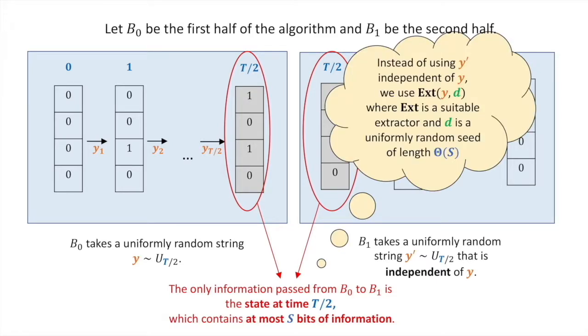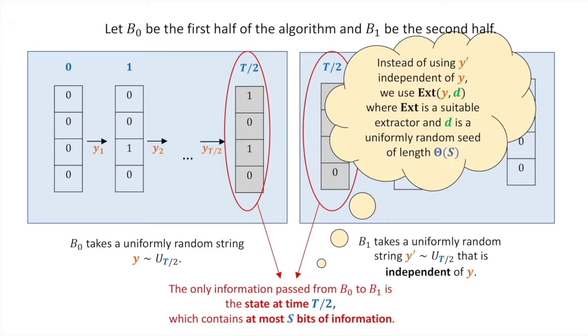So one could hope that instead of using y and y prime that are completely independent of each other, we might be able to get away with using y and y prime that are correlated by means of an extractor. So here extractor is a suitable function, which I will describe later on. It acts on the string y and a few additional random bits and produces an output.